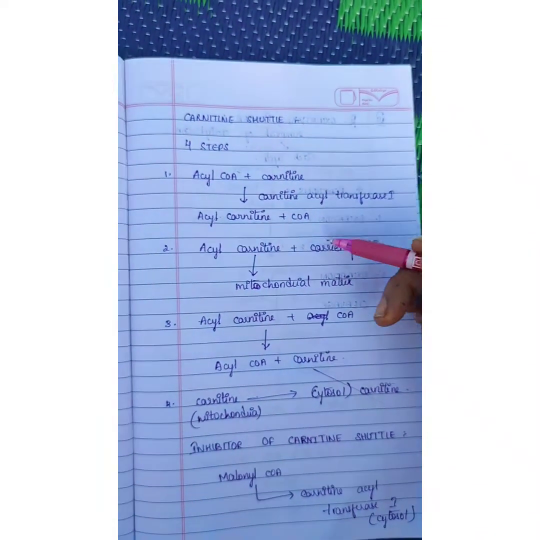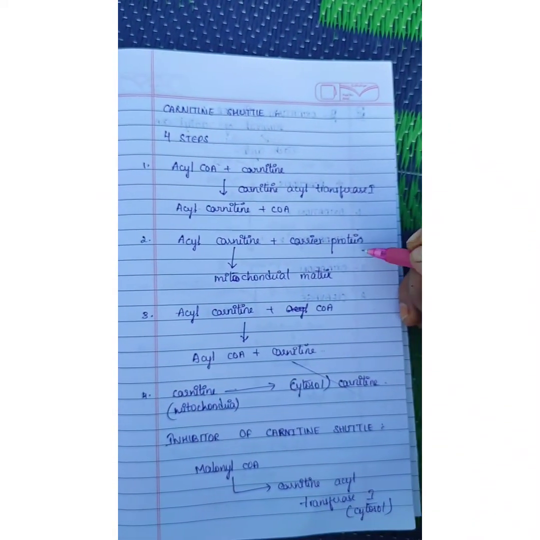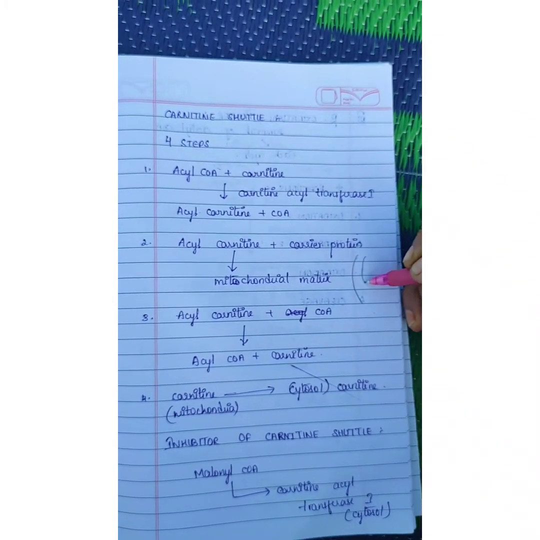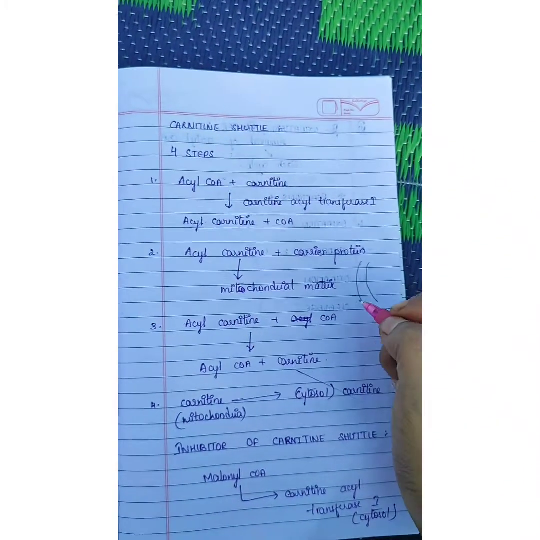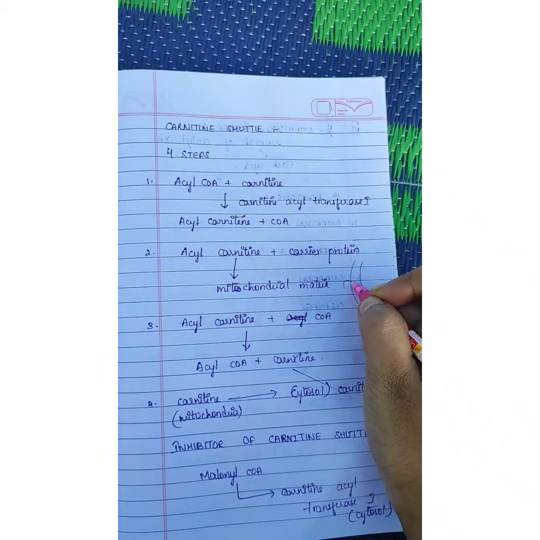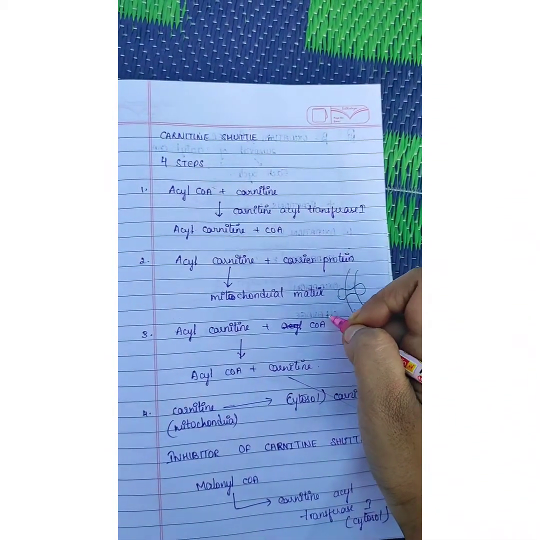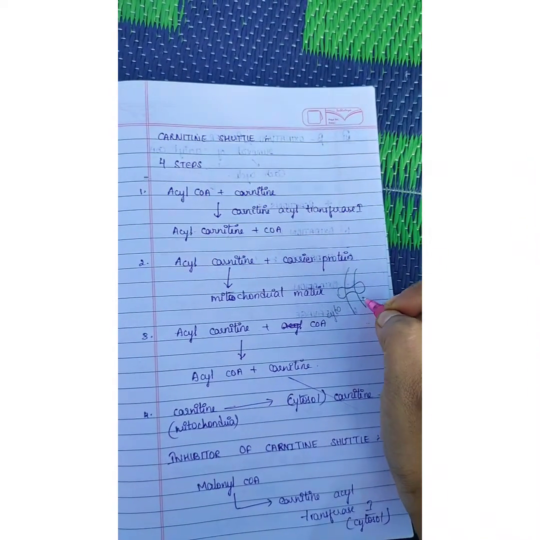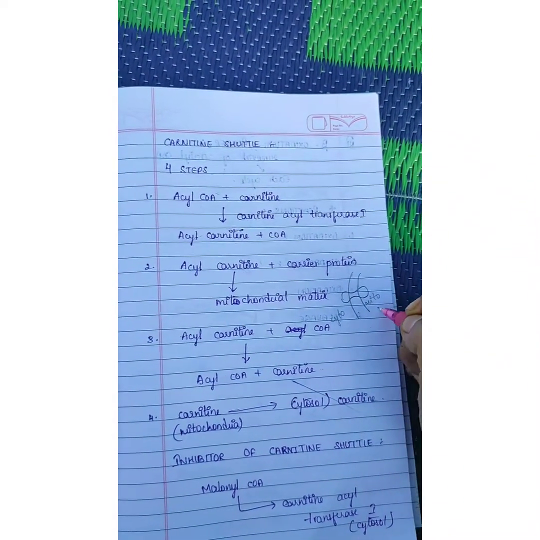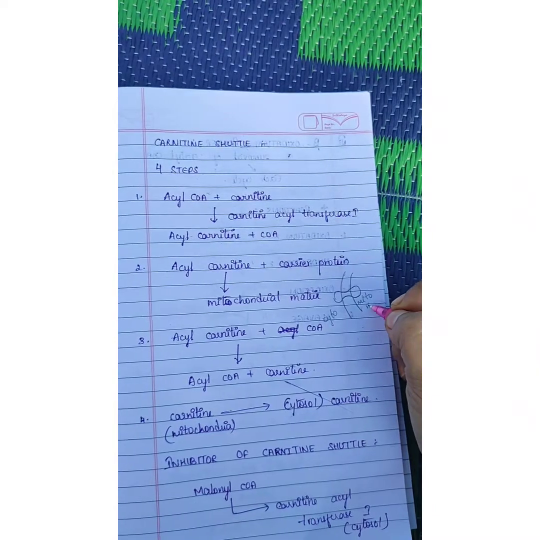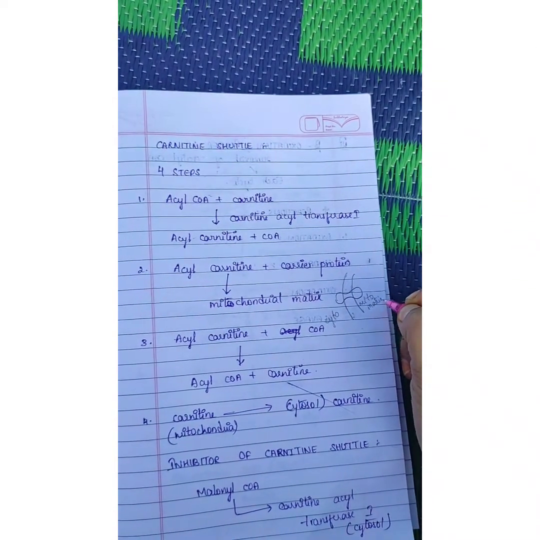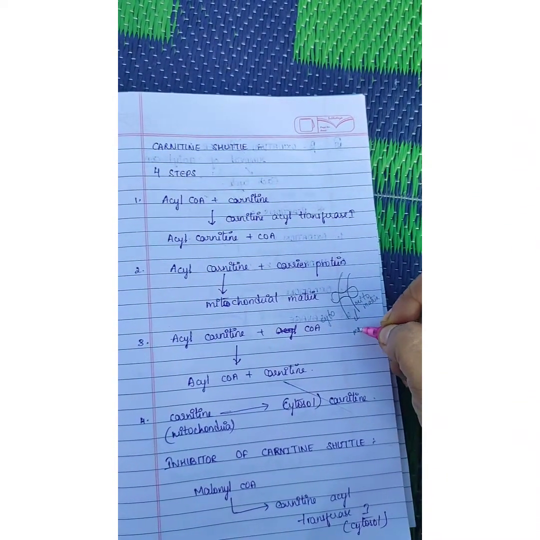The carrier protein is present in the mitochondrial membrane. This is the cytosol and this is the mitochondrial matrix. And this is the membrane.